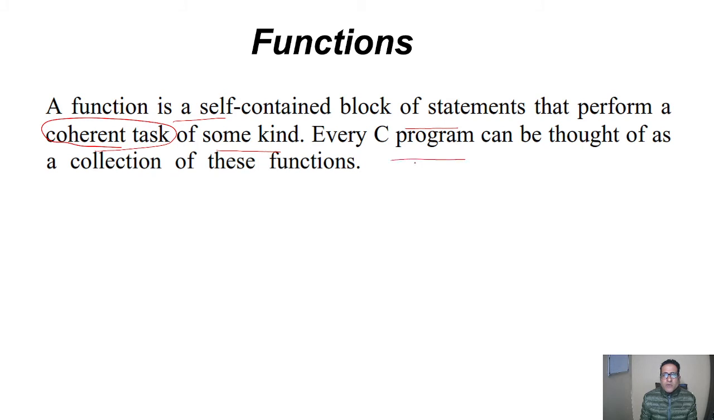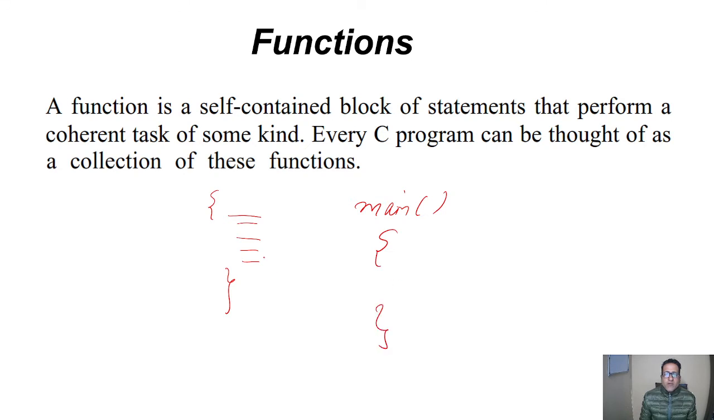Every C program can be thought of as a collection of these statements. Means a function has some statements and we will call it in the program a number of times, which is our main program. So in the main program, if we have a requirement of these specific statements, we will call these statements in the main program by naming this function. We can take some name like fun and we will call it in the main function.